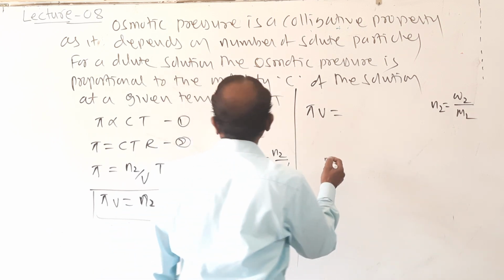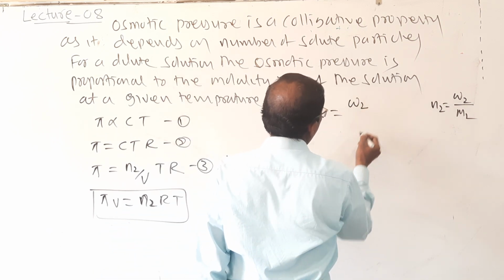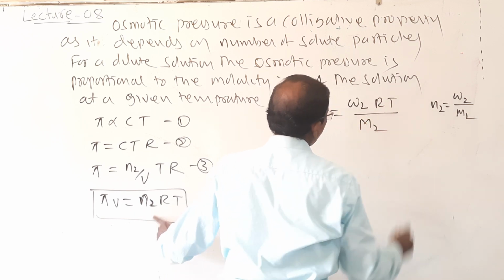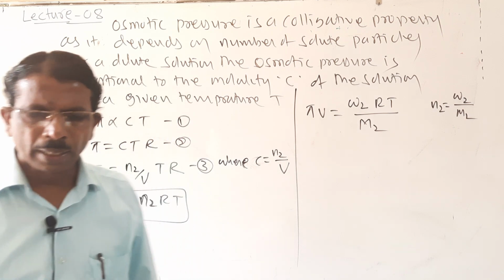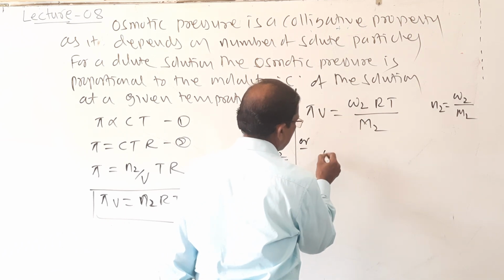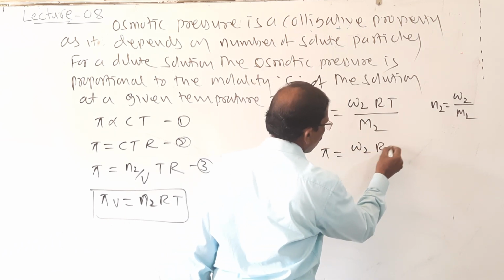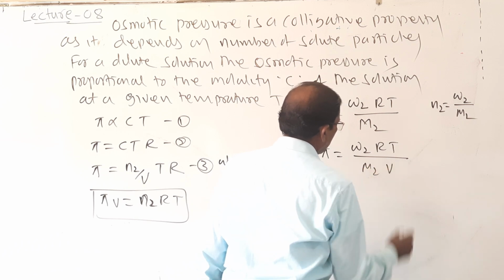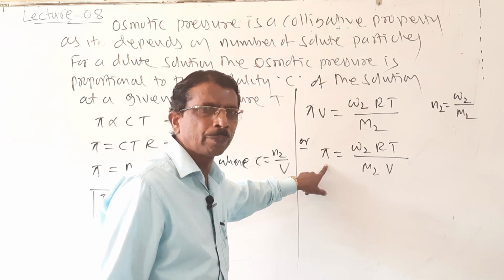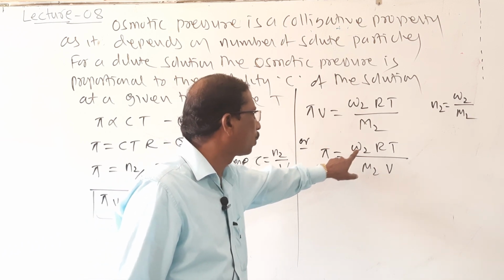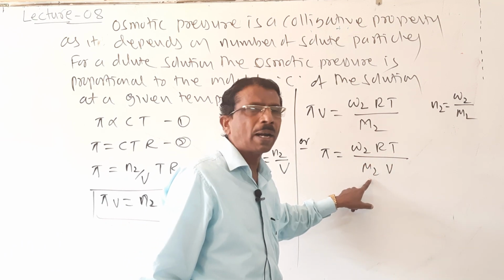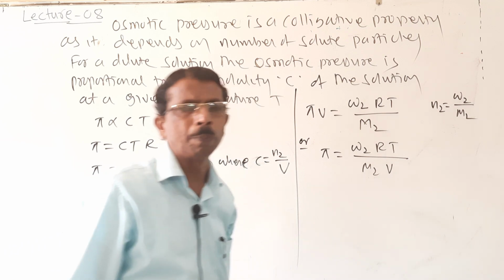Therefore pi V is equal to W2 RT divided by M2, or you may also write pi is equal to W2 RT upon M2 V. So if they ask to calculate the osmotic pressure, then pi is equal to W2, the mass of the solute, into R value they have given, T, and M2, the molar mass of the solute, and V is the volume.